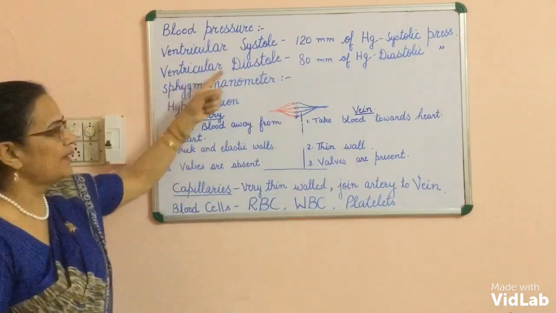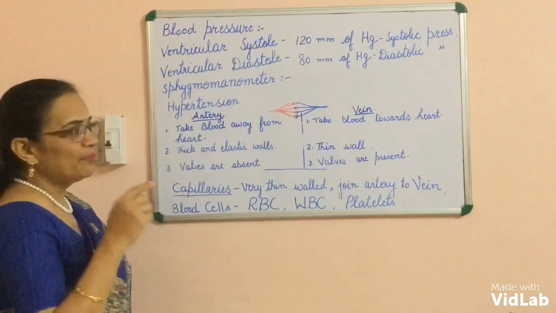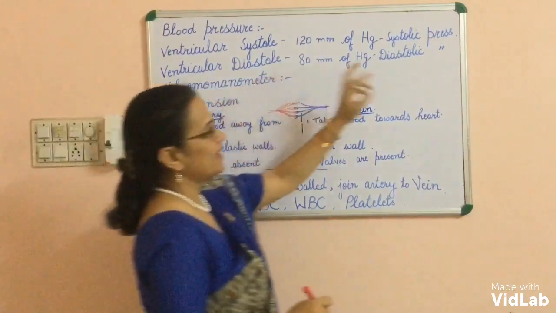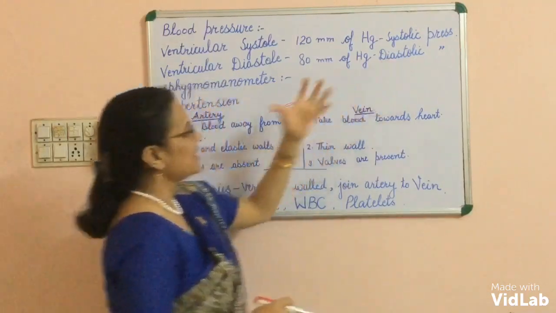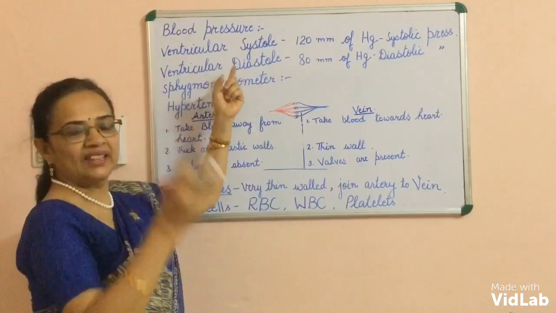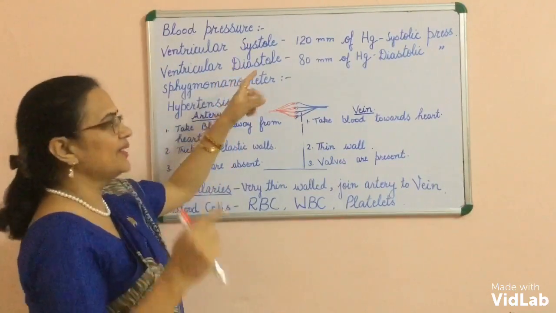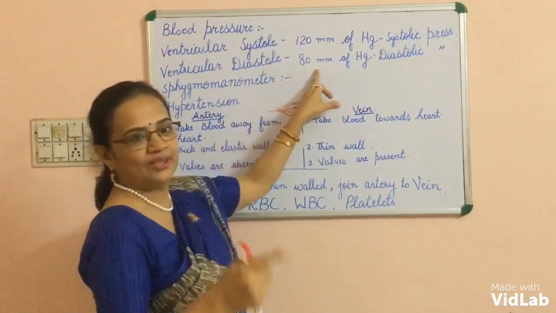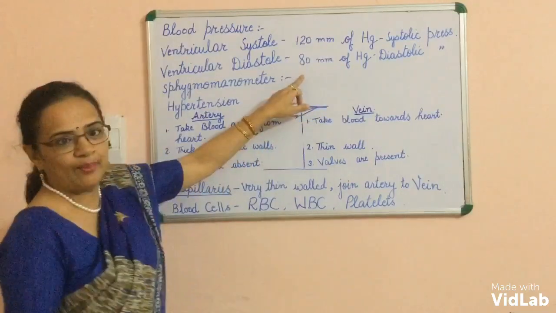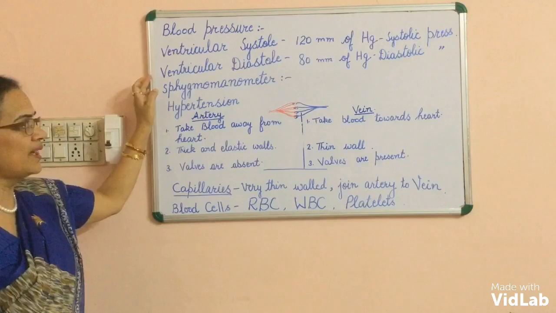What is ventricular diastole? When the ventricles relax, the pressure in the walls of the artery is known as diastolic pressure, or such type of relaxation is known as ventricular diastole. When the ventricles relax, the pressure in the wall of the artery is known as diastolic pressure. It is 80 mm of mercury. Clear? Ventricular systole and ventricular diastole.